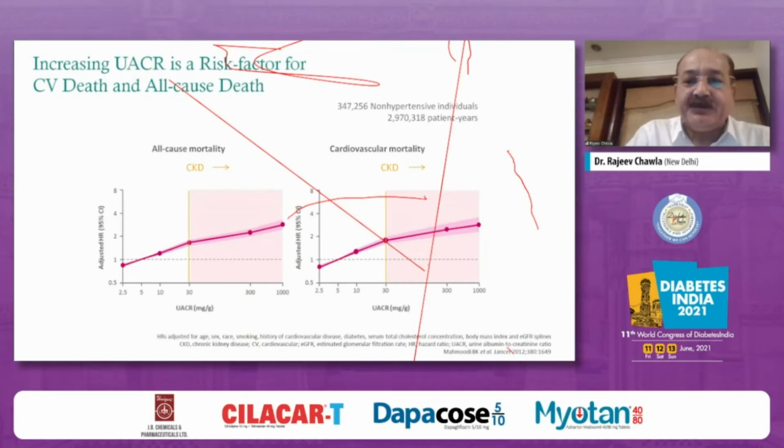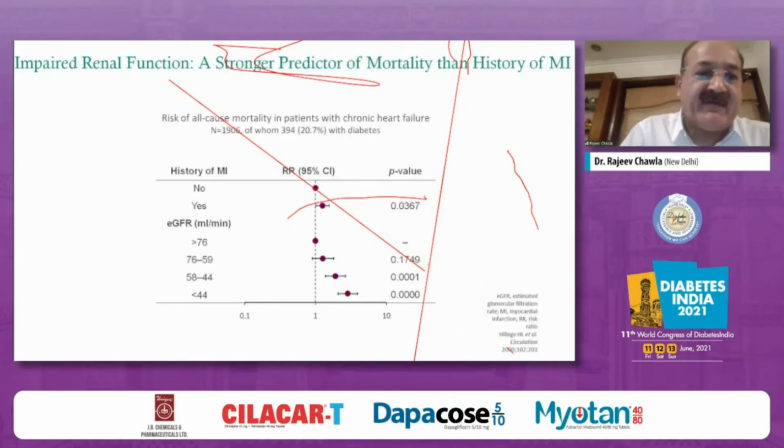Not only that, even persistent albuminuria, as I told you, the moment there is an increase in albuminuria from 30 to 300 milligrams, there is going to be an increase in all-cause mortality as well as higher cardiovascular mortality. Again, this was seen in almost 3.5 lakh non-hypertensive patients after accounting for the previous confounding factors. So impaired renal function is possibly itself a strong predictor of mortality, and it could be even higher than the presence of a previous episode of MI.